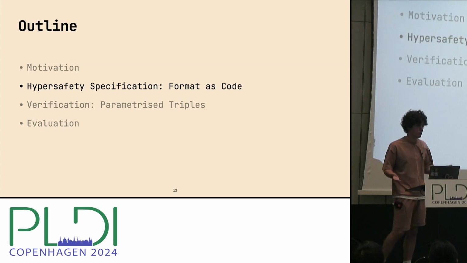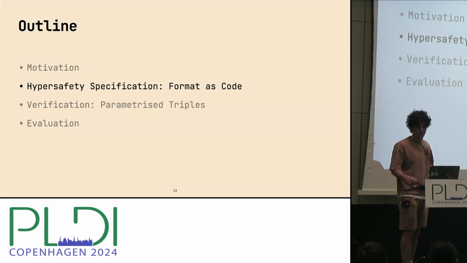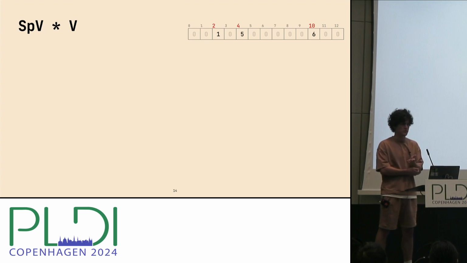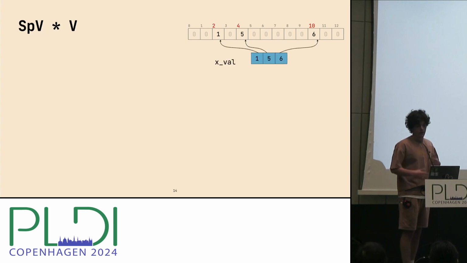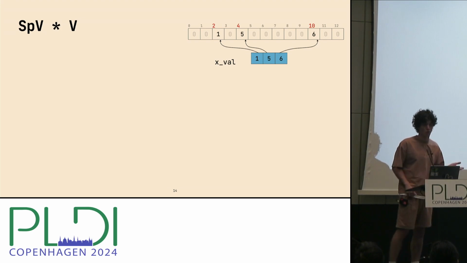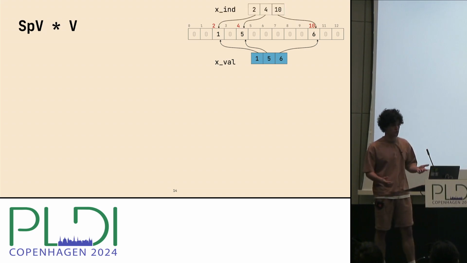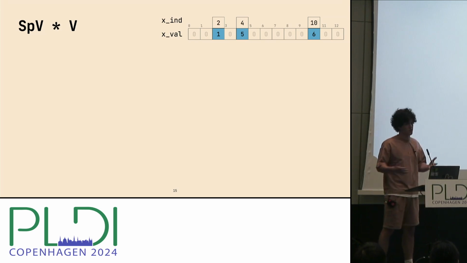Of course, first of all, we will focus on the specification, which is going to be hypersafety in this case, and let me explain why in a minute. As the running example, we will be looking at a very simple computation, which is the product of the sparse compressed vector and the dense, non-compressed vector. We will compress our sparse vector using 2 arrays. The first one is xval, where we store only non-zero elements. And the second one is xint, where we store the indices of those non-zero elements. That is called the sparse vector format, where format stands just for the compression strategy.